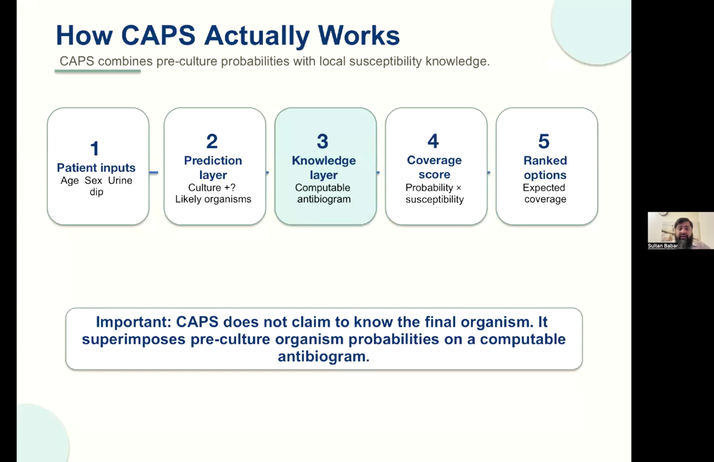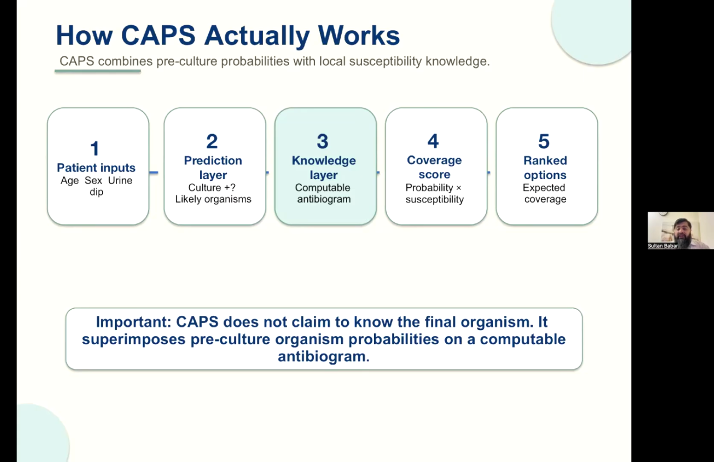What that does is there are two layers to it. The first layer takes in the patient inputs, age, sex, urine dip, and a few other characteristics, and it comes up with what we call the prediction layer. It's a machine learning model that we trained that takes all these inputs and gives us the probability of the culture being positive and what the likely organisms are.